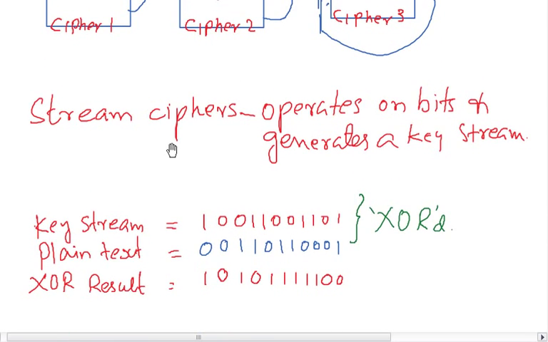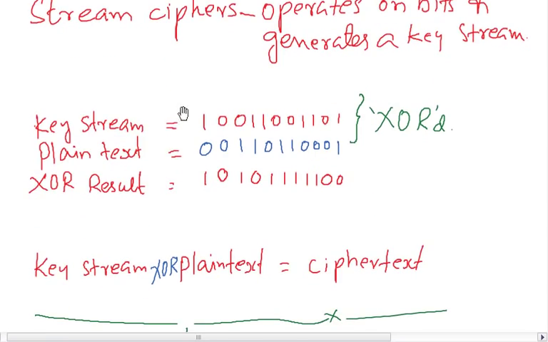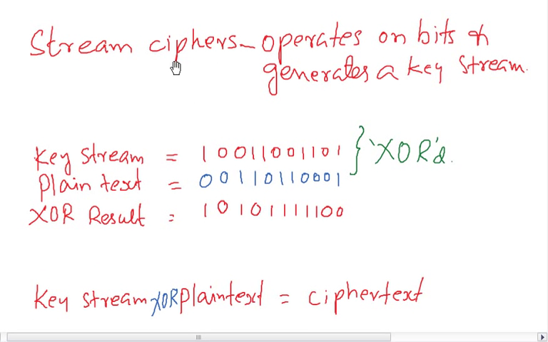And the stream cipher operates on bits. It does not operate on a block. It operates on bits, and it generates a key stream. How does it work? The stream cipher generates a key stream, and this key stream is combined with the plain text, and an XOR operation is carried out so that you get the ciphertext.